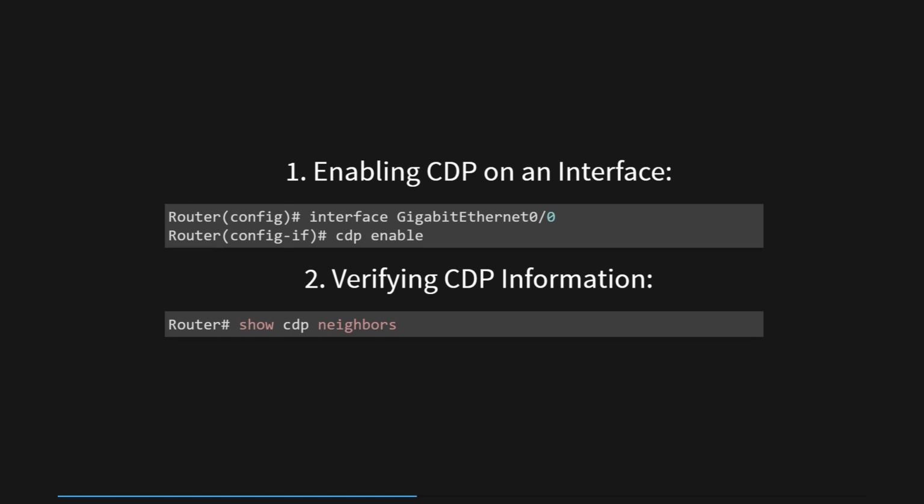Once CDP is enabled on the interface, you can verify the information about neighboring Cisco devices by using the command show CDP neighbors. This command provides a concise and informative output, displaying details such as the device ID of neighboring devices, the local interface to which they are connected, and the corresponding remote interface on the neighboring device. This information is valuable for network administrators as it allows them to quickly identify and understand the connected devices and their respective interfaces, simplifying network management, troubleshooting, and ensuring a well-configured and efficient network environment.